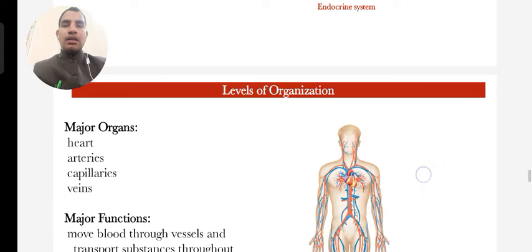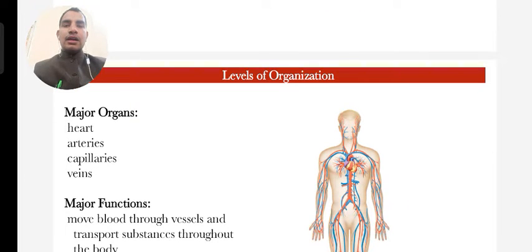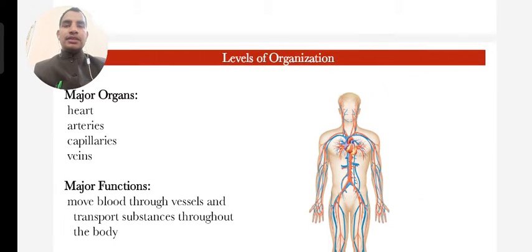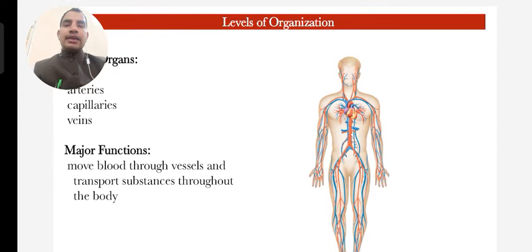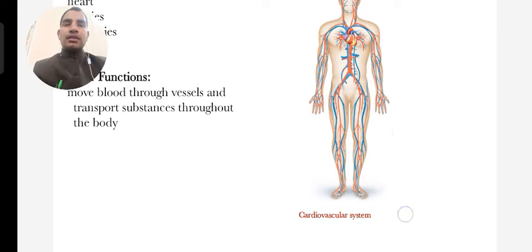Next are organs like the heart, arteries, capillaries, veins, etc. Their major function is to move blood through vessels and transport substances throughout the body. The heart pumps blood to the organs and back to the heart, which is a very important function in the body.